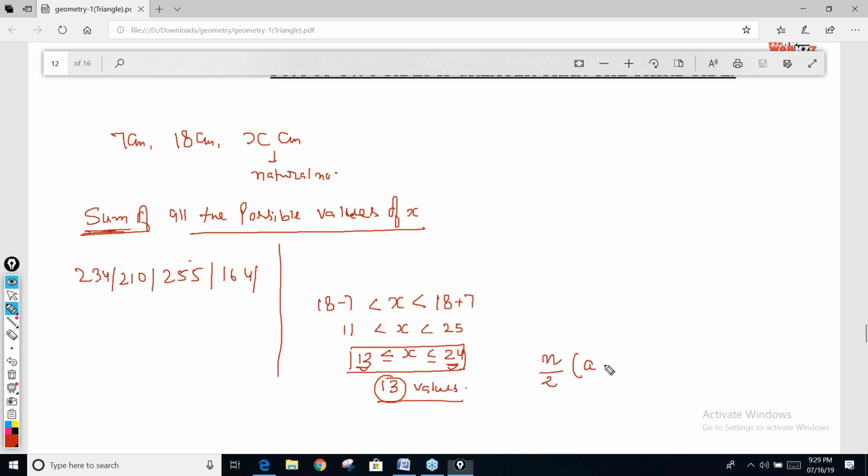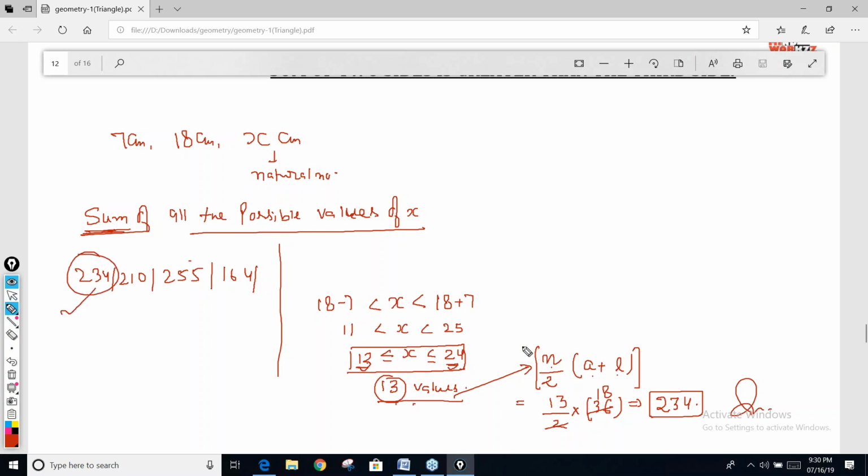n by 2 into (a plus l): first term plus last term, into n by 2. So the answer is 13 by 2 into the first term plus last term, which is 36. That is 18 into 13, which is 180 plus 54. The answer is 234. If you have the number of terms, the first term and the last term, you can directly find the answer. So 234 is the correct answer.